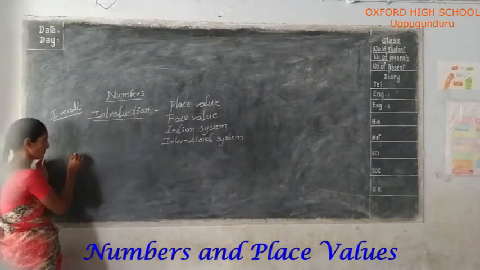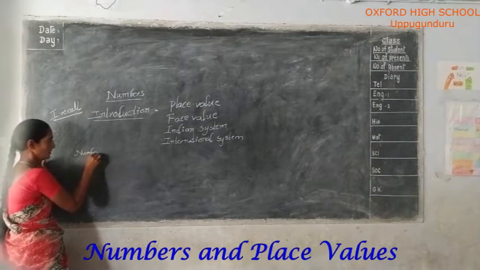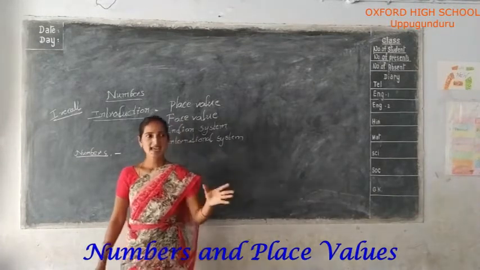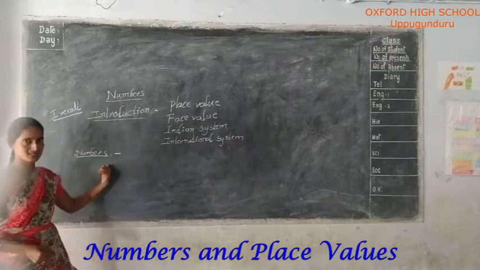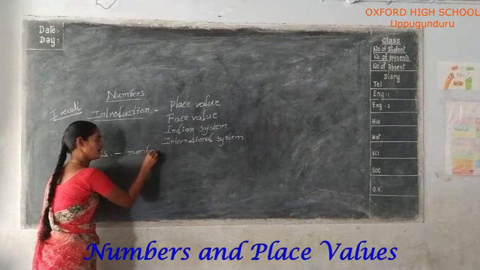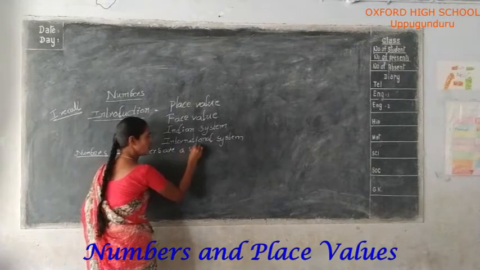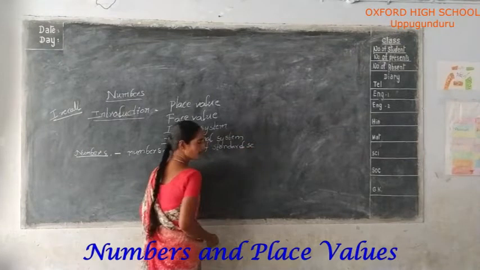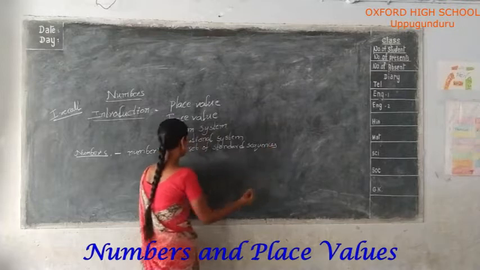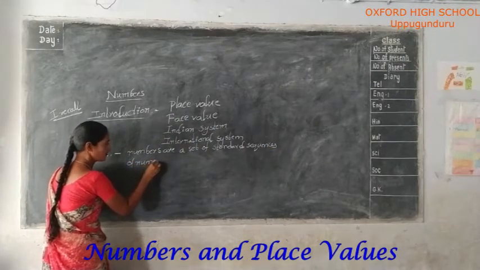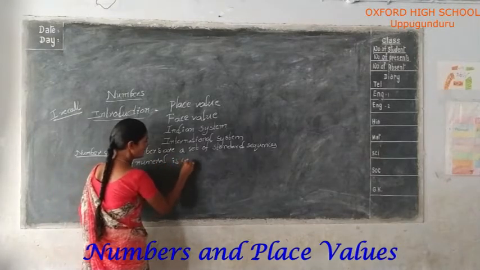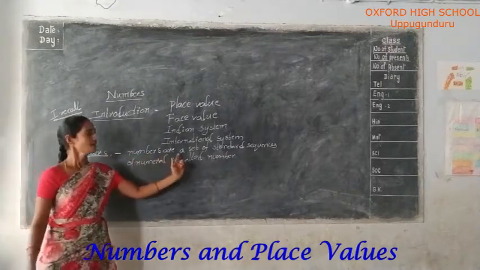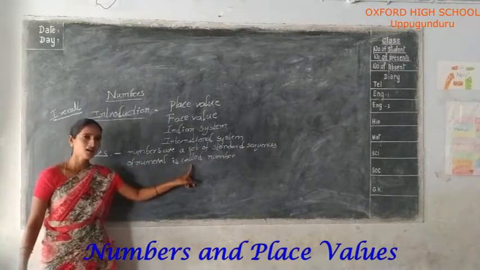What is a number? Numbers are a set of standard sequences of numerals, which is called numbers.